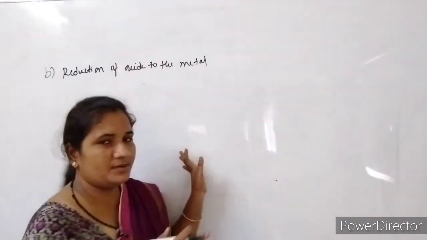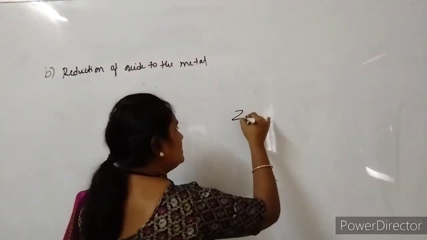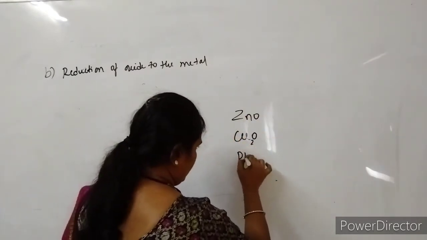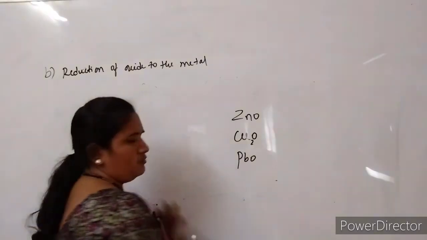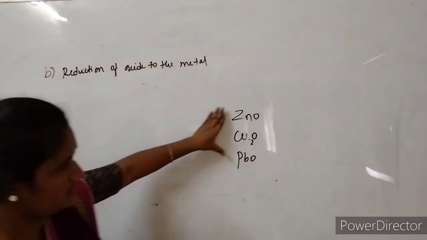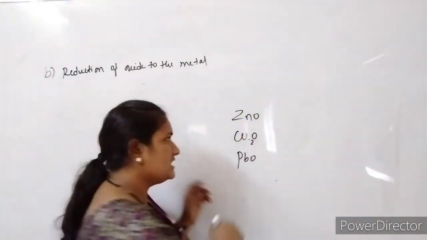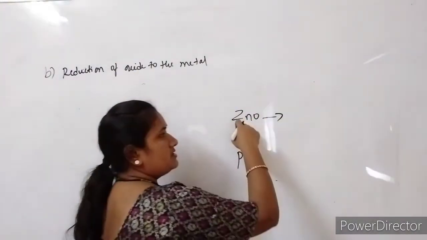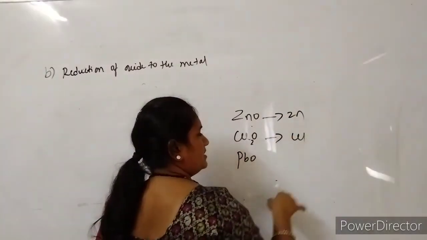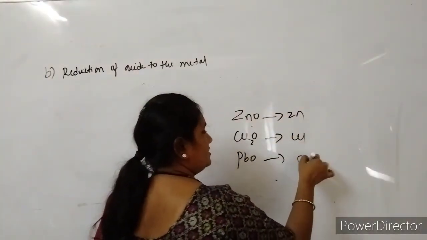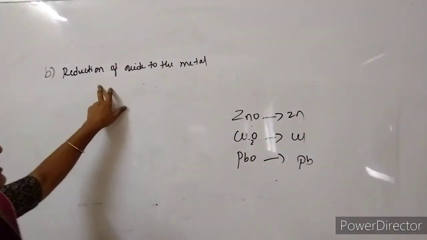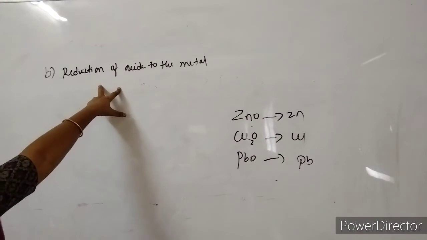In the first step we get the formation of zinc oxide, copper oxide and lead oxide. In this step we reduce these oxides to their corresponding metals: zinc oxide into zinc, copper oxide into copper, lead oxide into lead. In this way we get the pure metals.